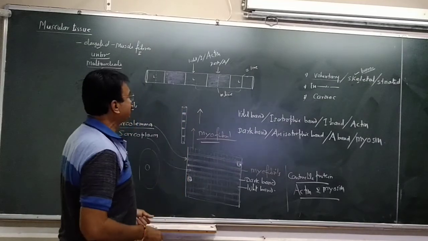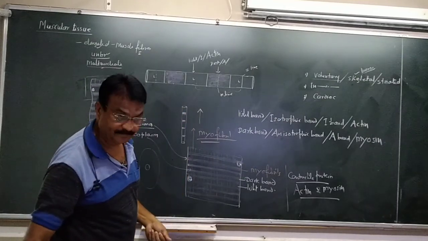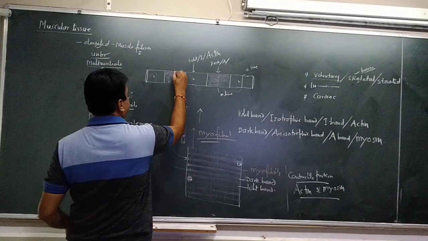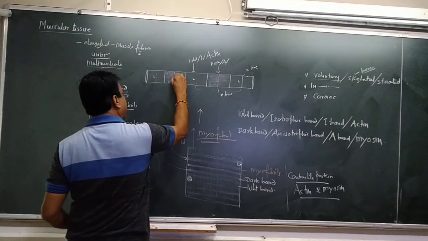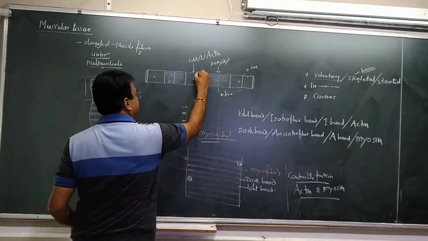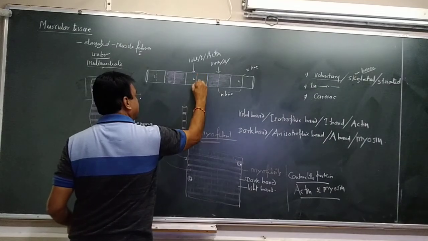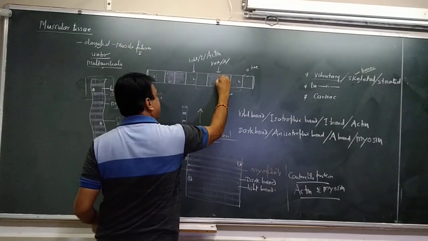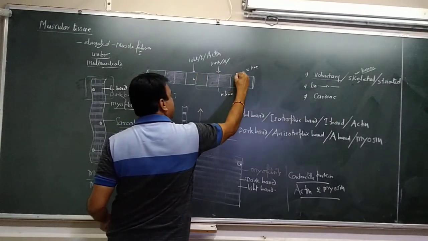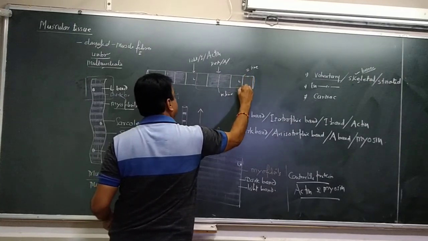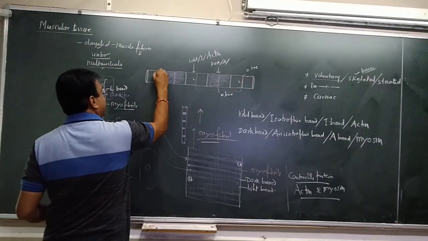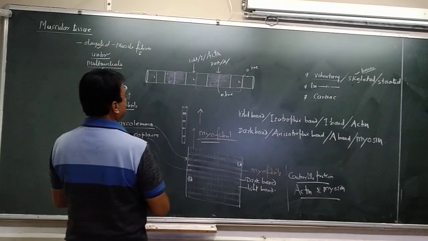Now these bands have a central line, the dividing line. This is the dividing line of the dark band, this is the dividing line of the light band, and so on.